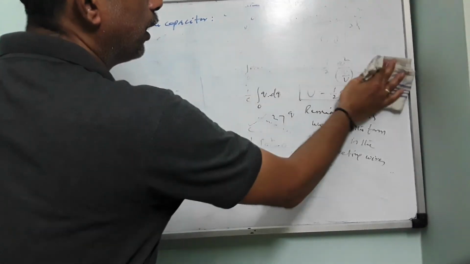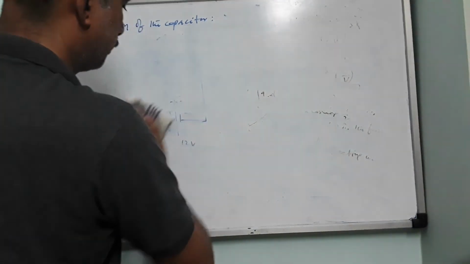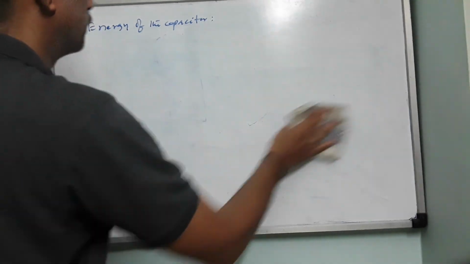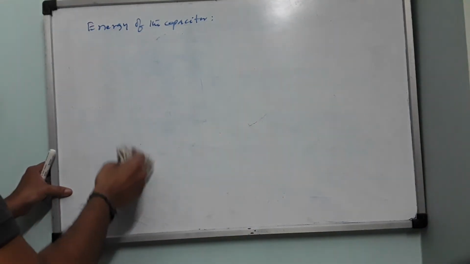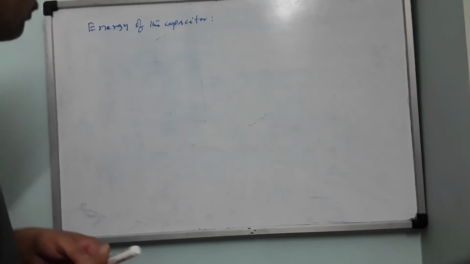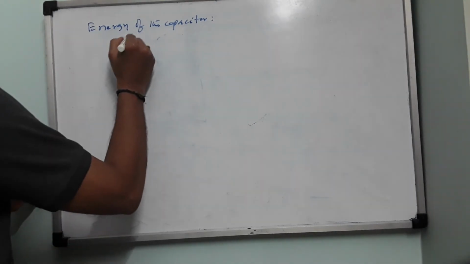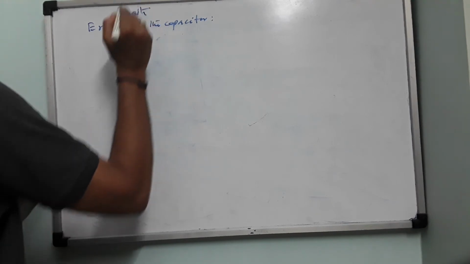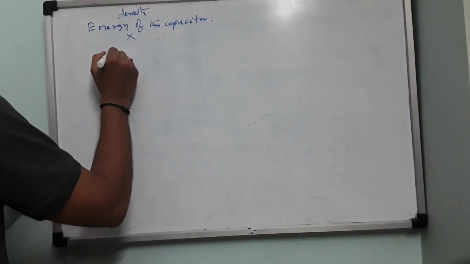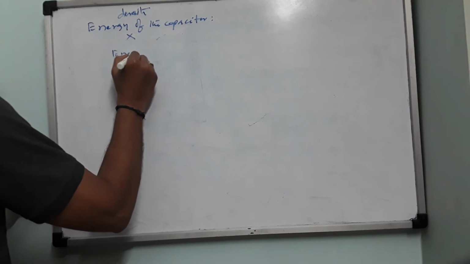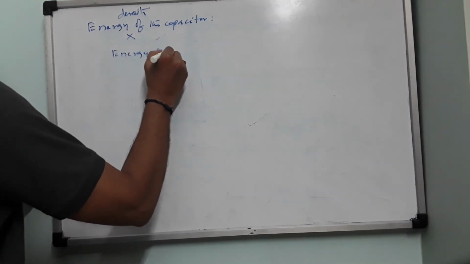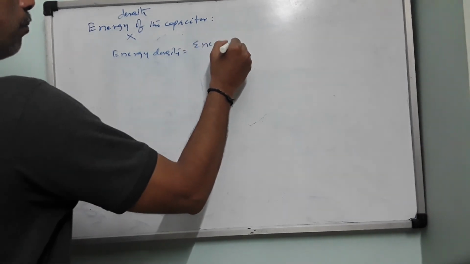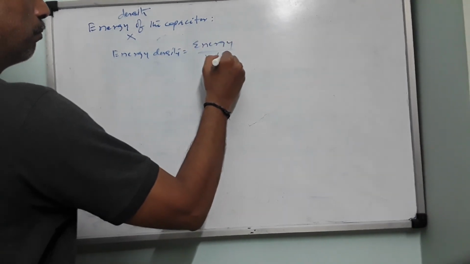So now I can use any of these equations. Energy density, I add the word density. So energy density equals energy stored per unit volume.